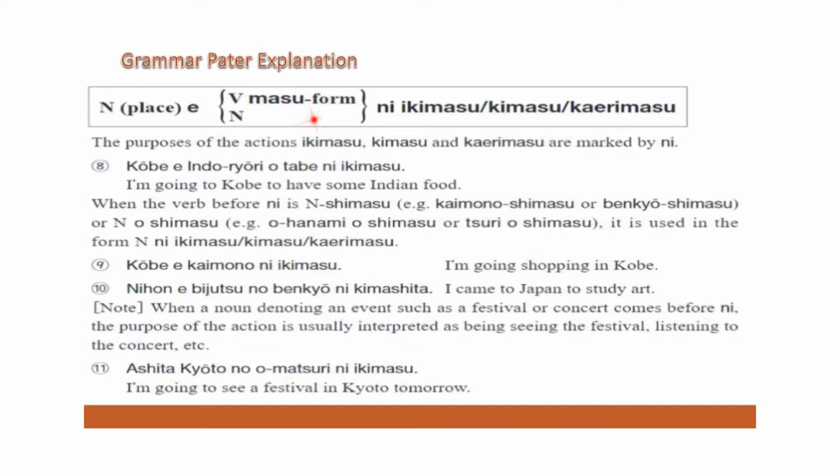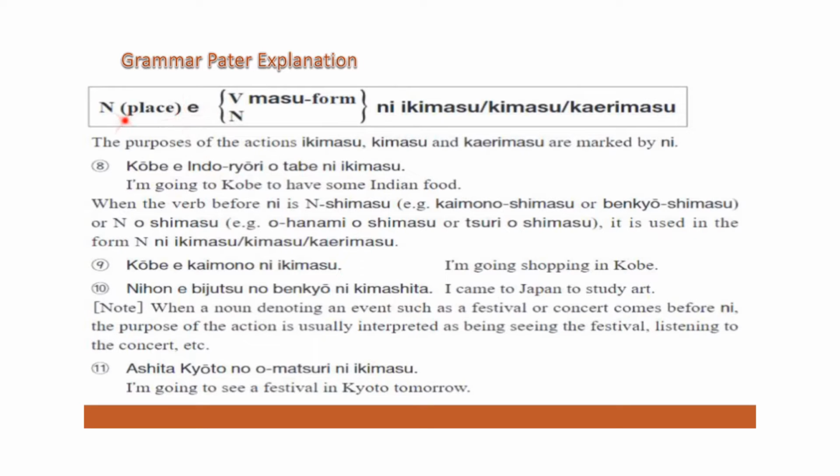If we remove mas and add ni, it shows the purpose, that means for eating, खाने के लिए. So if we say Sikar A tabe ni ikimasu, that means I'm going to Sikar for eating.